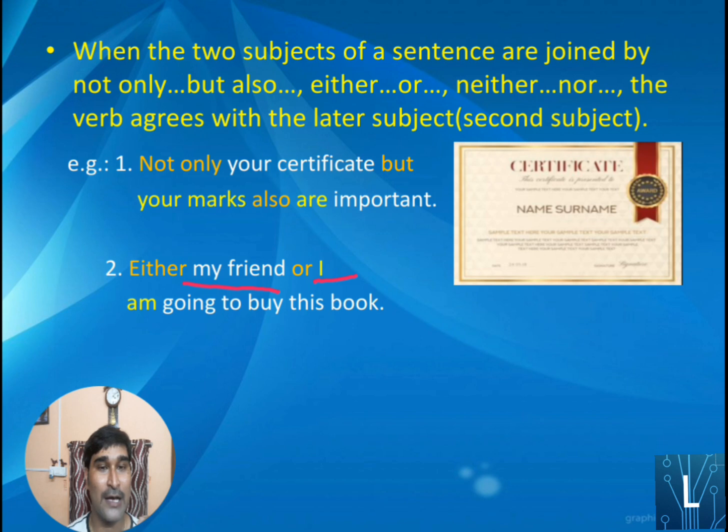So according to the second subject, the verb will come. If the second subject is singular number, then a singular verb will come. If the second subject is plural number, then a plural verb will come. As I is there, so am will come. Okay, is it clear? So next one.